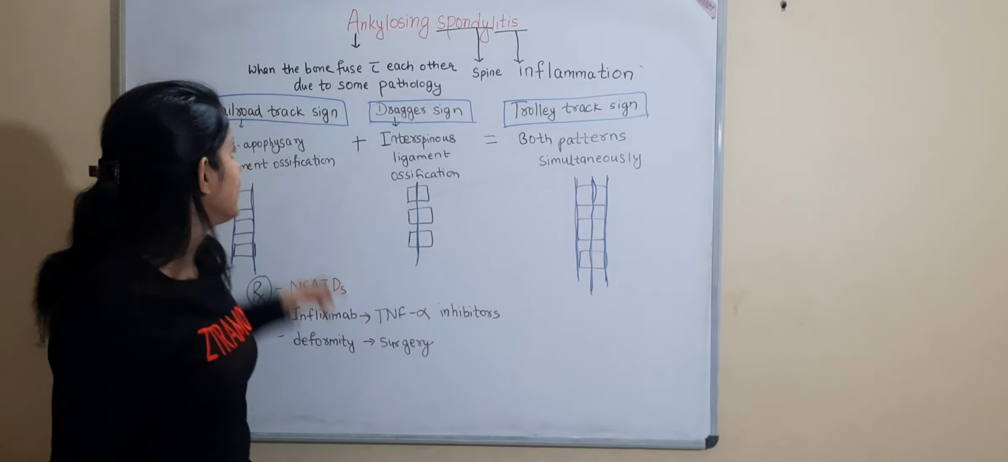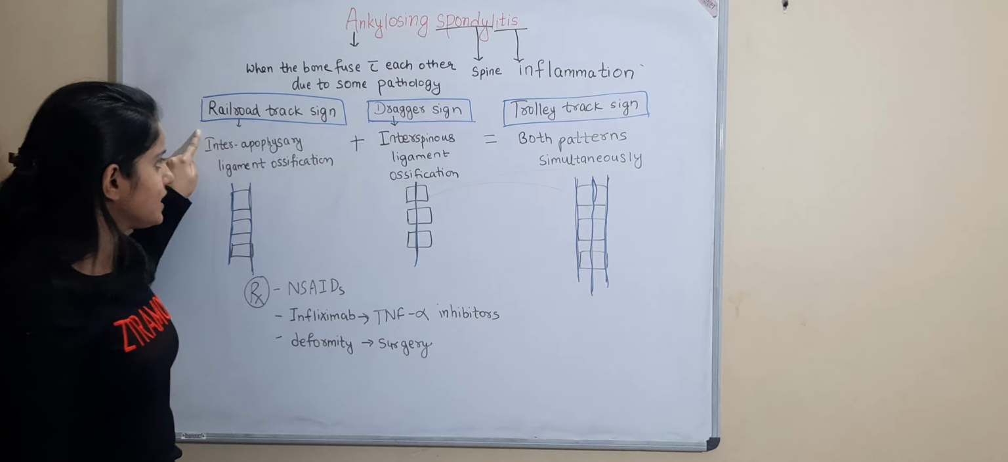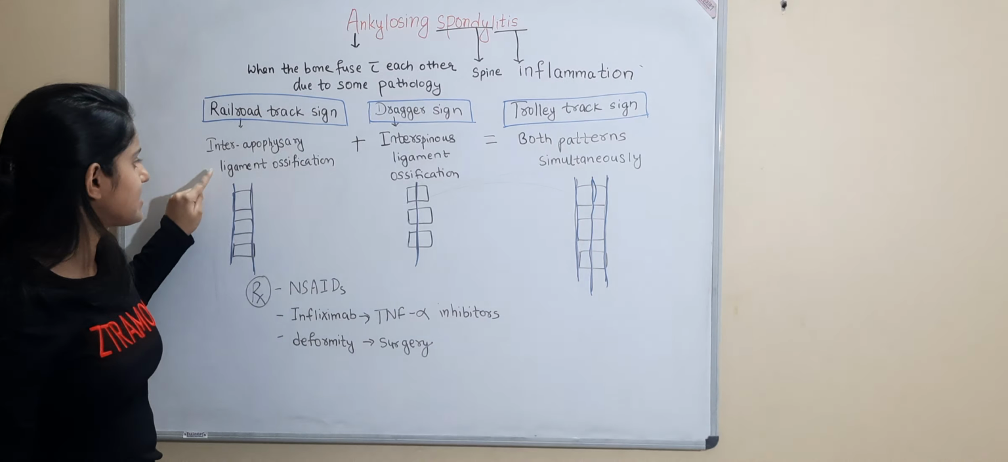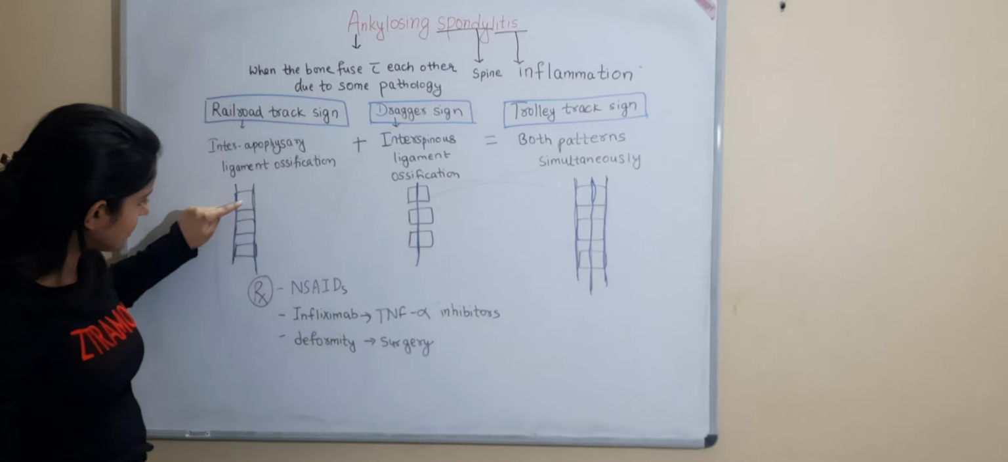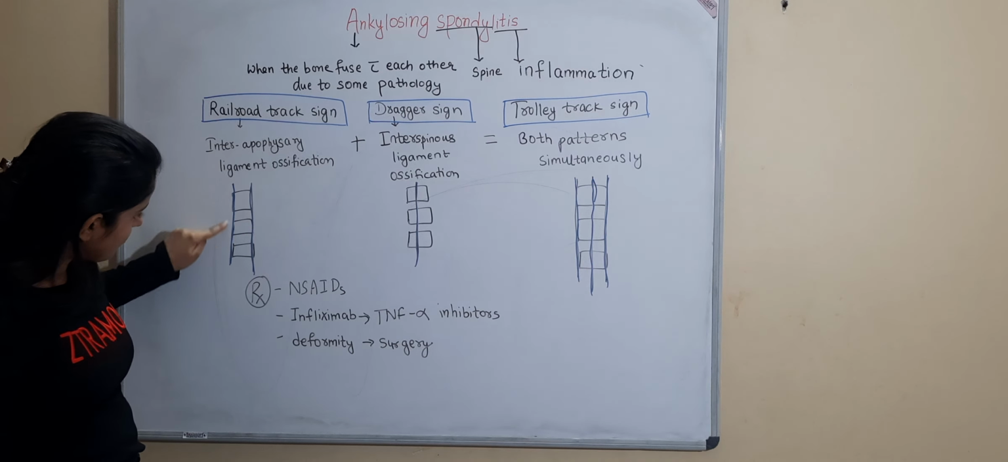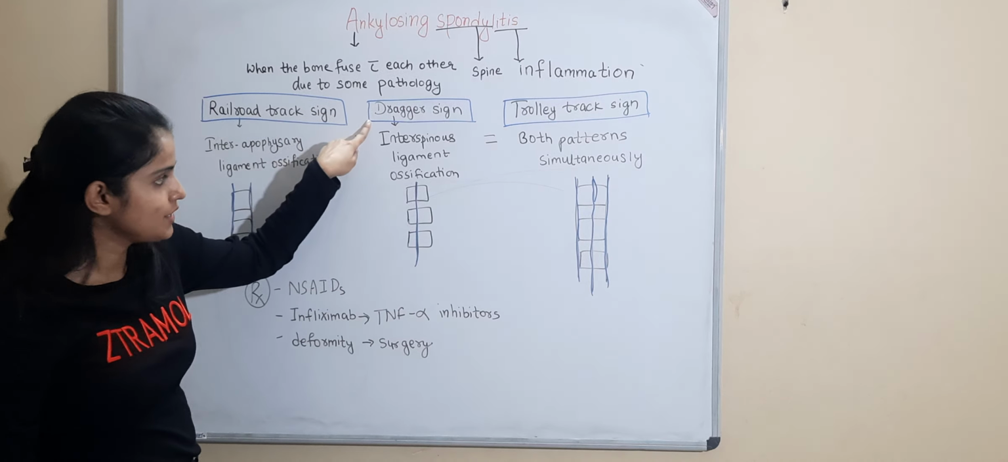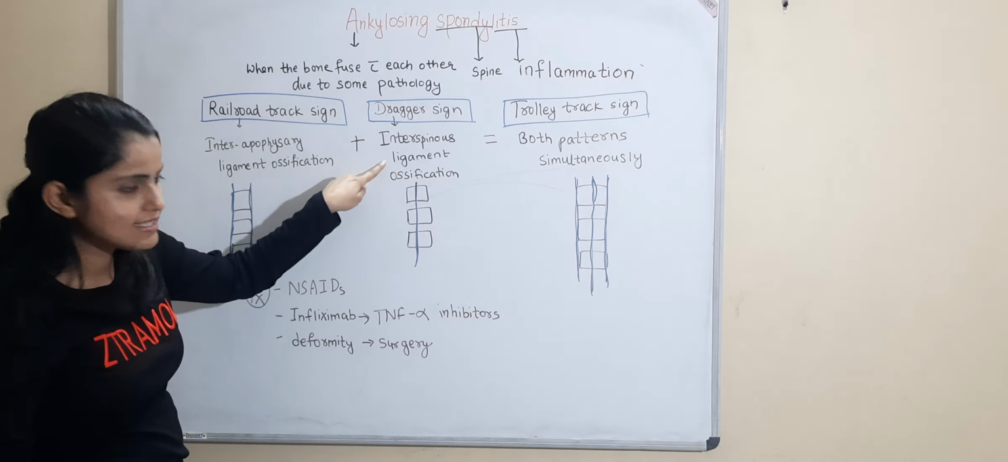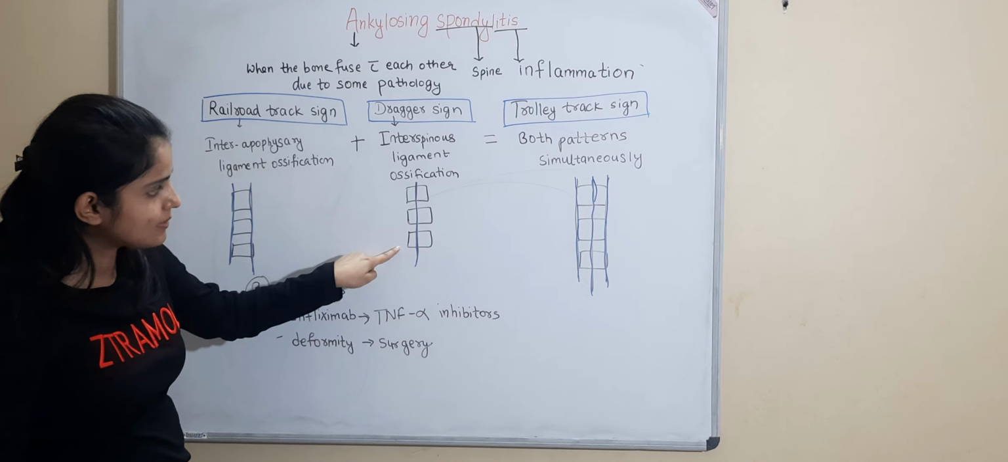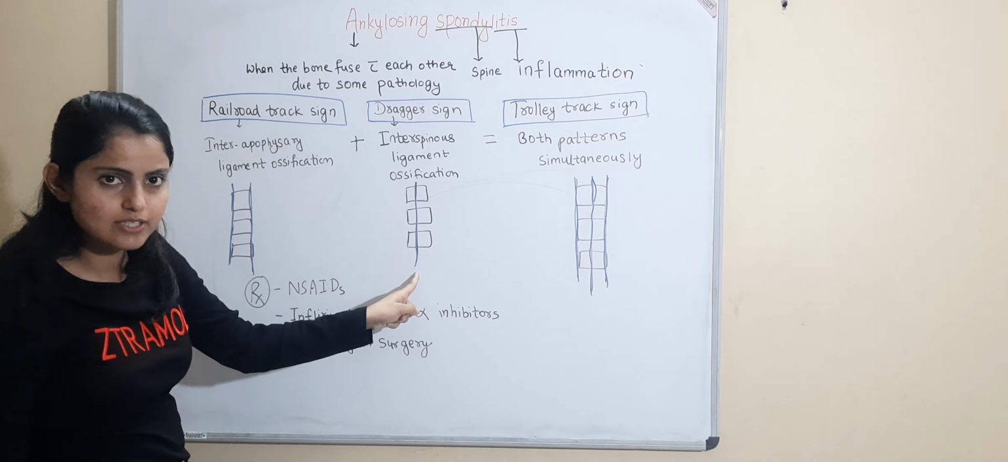In X-ray, railroad track sign is seen. It is the interapophyseal ligament ossification. Suppose this is the vertebra, and the interapophyseal ligament gets ossified. And dagger sign is seen, which is the interspinous ligament ossification. Suppose this is the vertebra, and the interspinous ligament gets ossified.